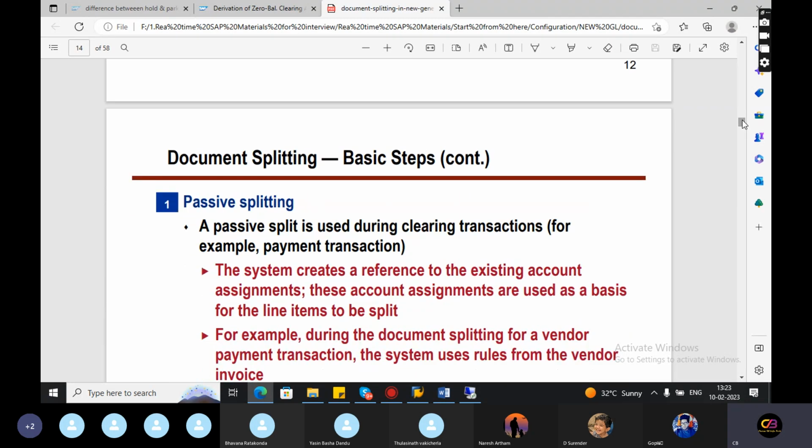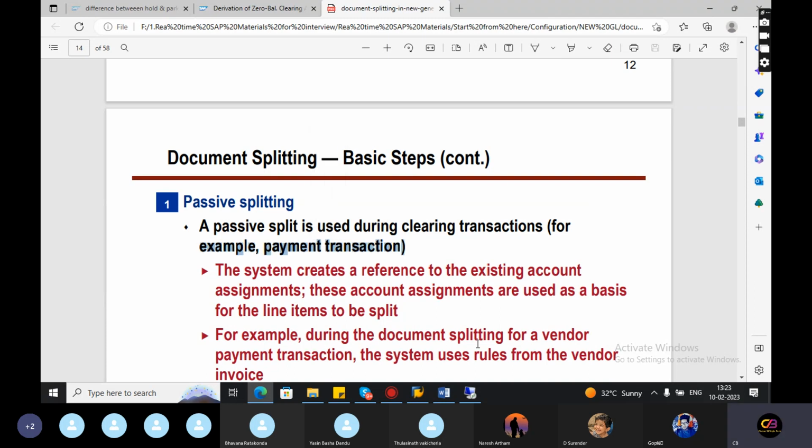So how many types of splitting do we have? I clearly mentioned here the passive splitting, active splitting, and zero balance splitting. Passive splitting is generally applicable to payment transactions only.